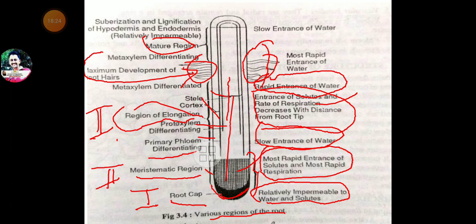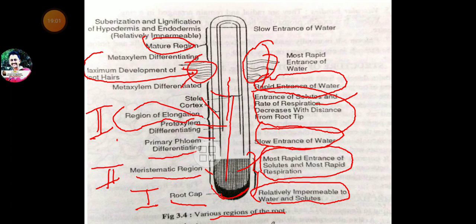Second type is capillary water, the water which remains present in the intercellular spaces of the soil particles. That water is the only available water, absorbed by the roots of the plant, my friends.